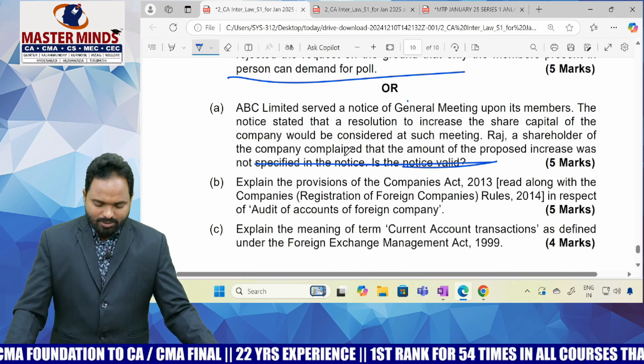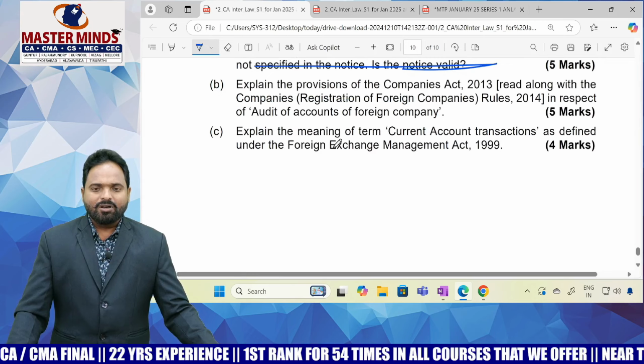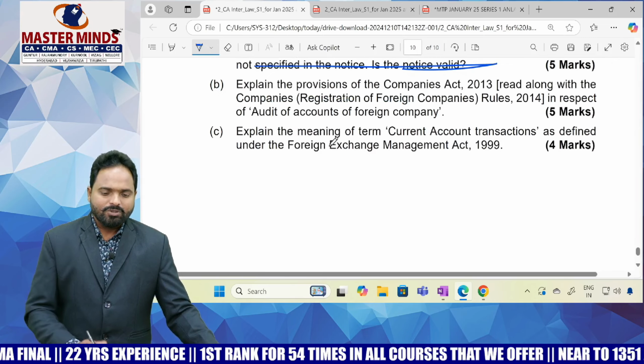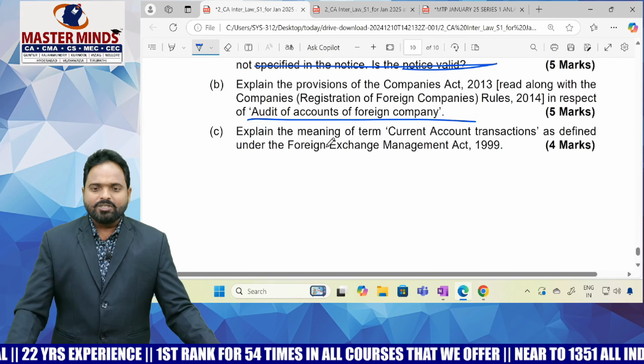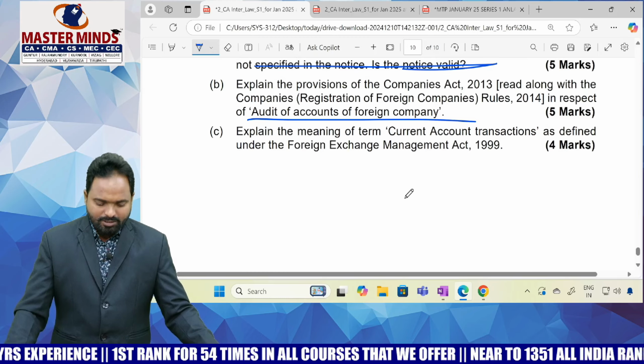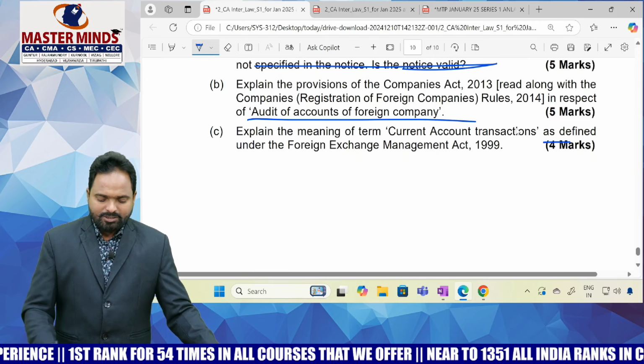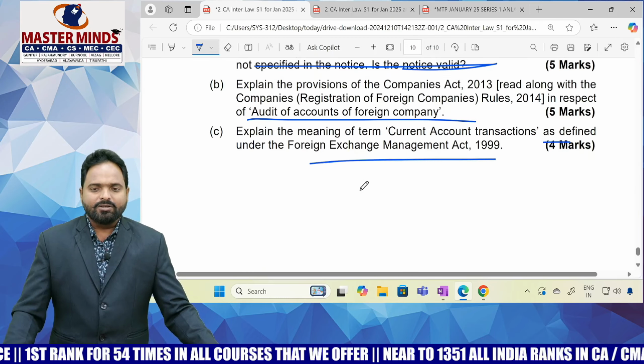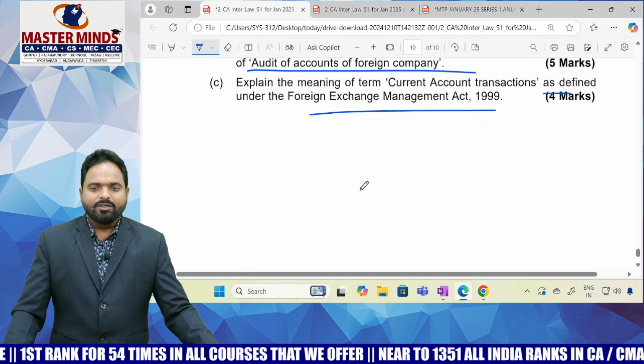Explain the provisions of the Companies Act 2013 read along with the Companies (Registration of Foreign Companies) Rules 2014 in respect of audit of accounts of a foreign company. This is for companies incorporated outside India. Again from audit they are asking. And explain the meaning of current account transactions as defined in the Foreign Exchange Management Act. Current account transactions you have to define. This is what your MTP has.